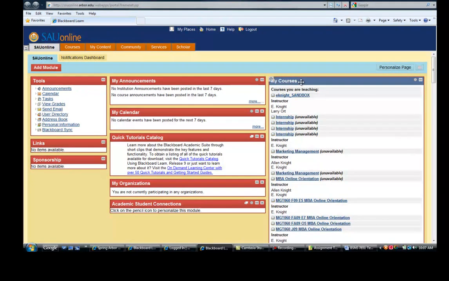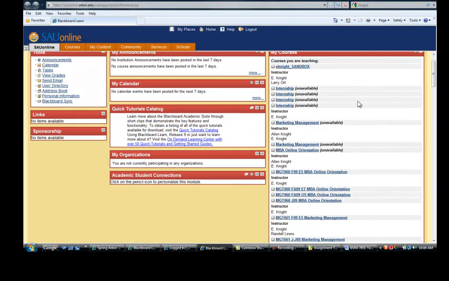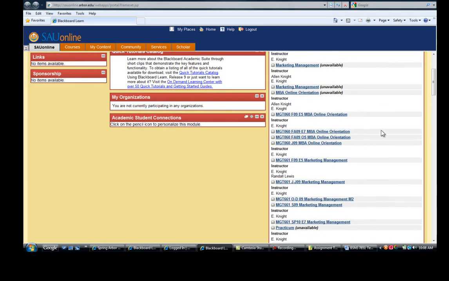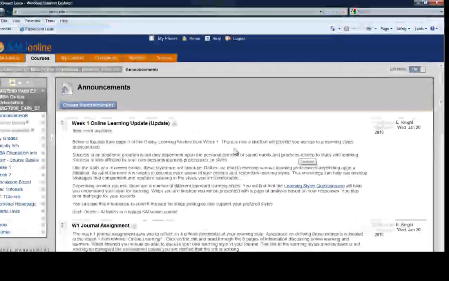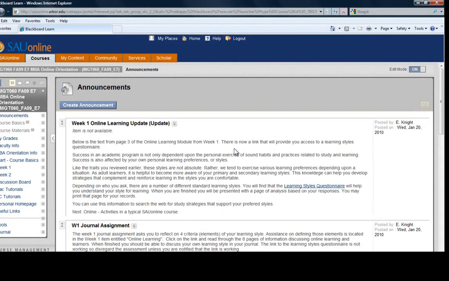On the right-hand side then is the My Courses section. And again, this reflects the various courses that I'm involved with, but for right now, let's go down to a recent MBA online orientation. And this is the course that you'll be logging into for your own cohort. At this point, I'm going to log into the MGT060 Fall of '09 and cohort E7 for the MBA online. So you click on that hyperlink, and now we are at the course opening page.